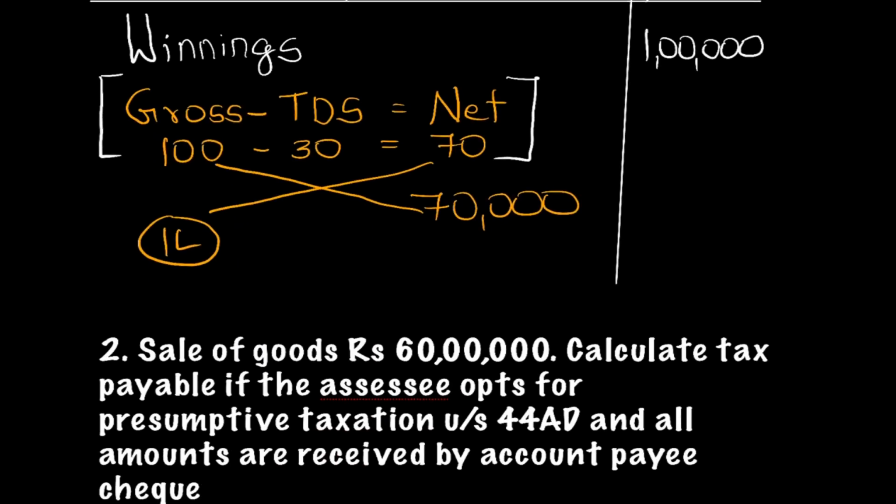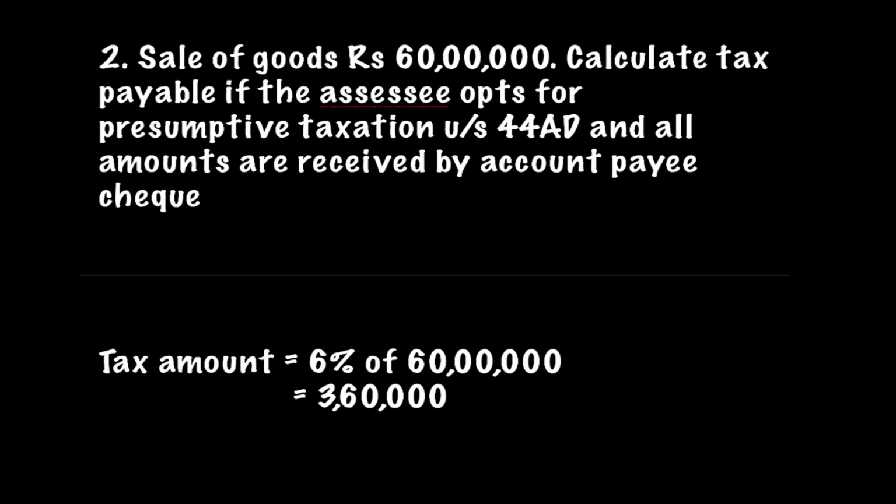So this was my first important point. Now the second point, friends, is about presumptive taxation. Very simple. I have considered an example of 44AD, where sale of goods was 60 lakh. You are supposed to calculate the tax payable if the assessee opts for presumptive taxation under 44AD and all the amounts are received by account payee cheque. If all the amounts are received by account payee cheque, you are supposed to take 8% or 6%. Obviously, you take 6%. So 6% of 60 lakh, 3,60,000, will be your answer, correct?